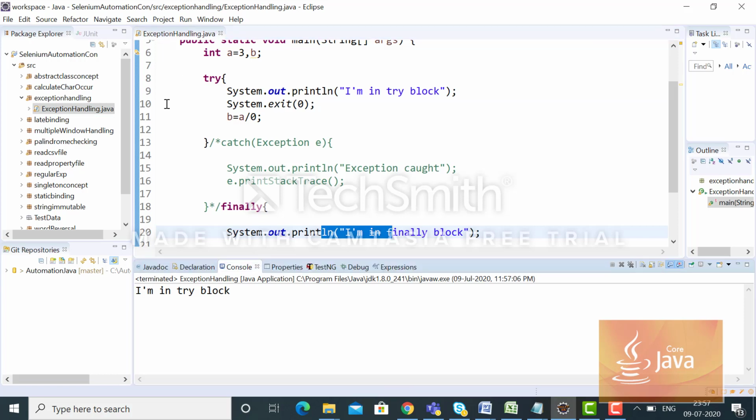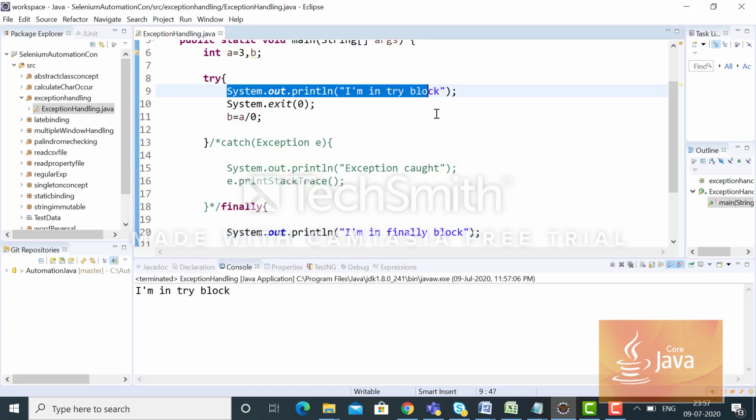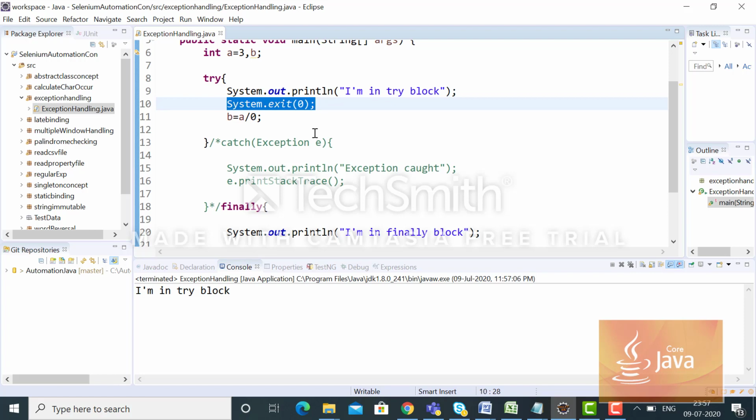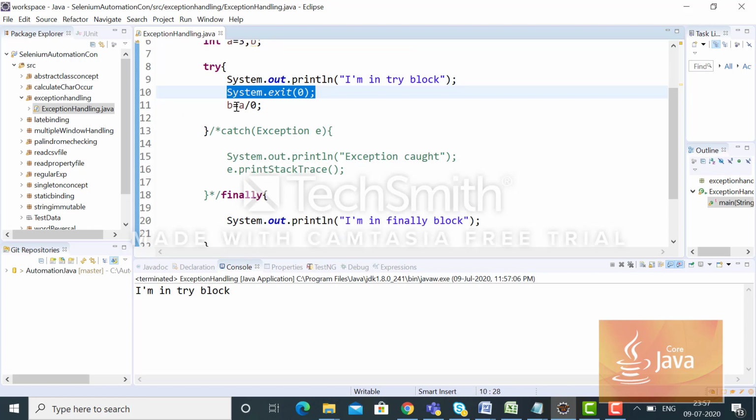How did the flow work here? First the print statement in the try block executed. As soon as it encountered the statement System.exit(0), it terminated the whole program itself. It didn't even go to line number 11, and obviously the finally also got skipped.